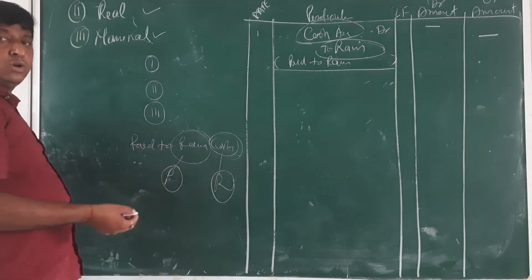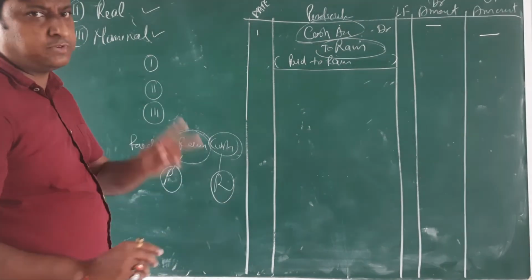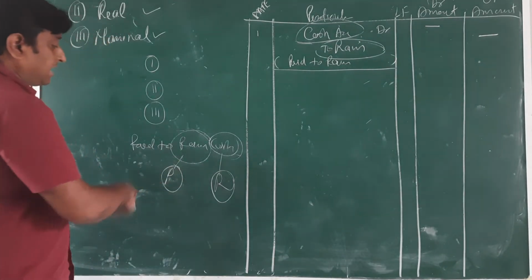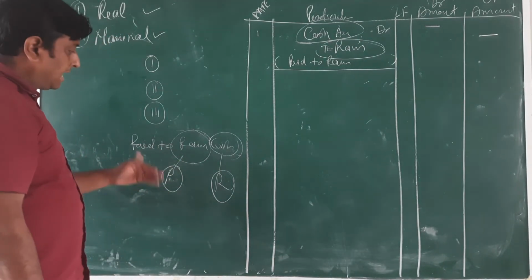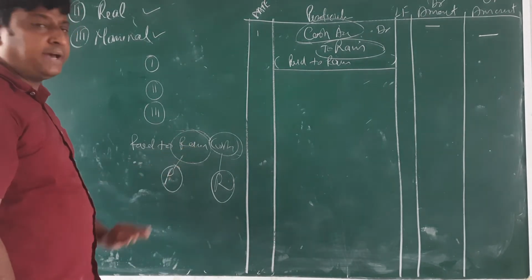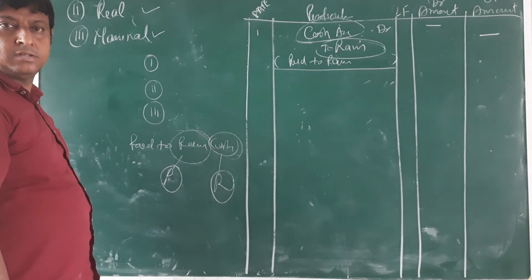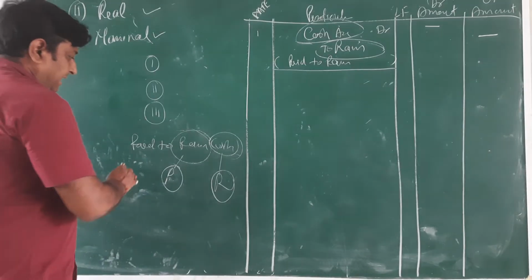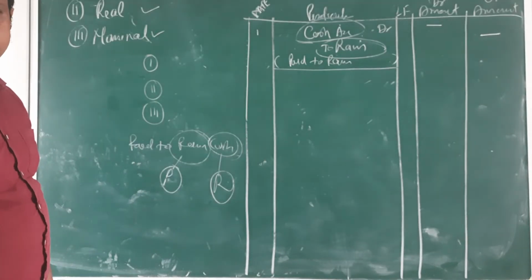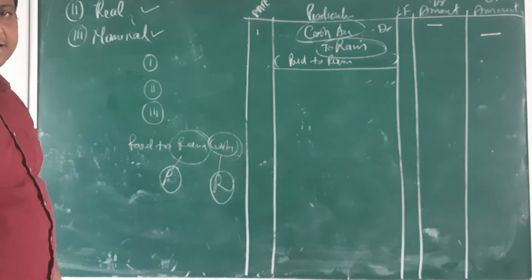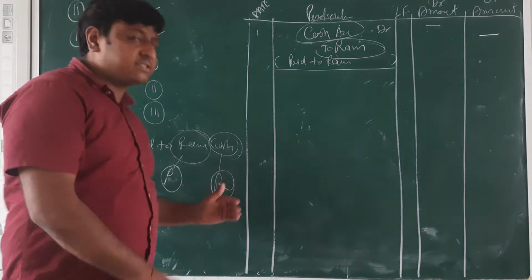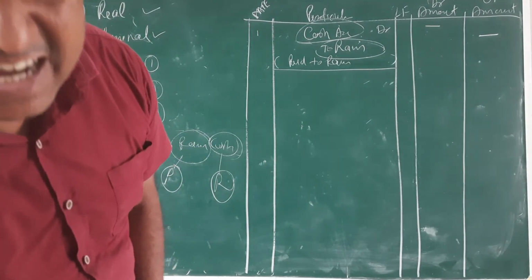Then follow the rule. In personal account, Ram received and you are going to pay. Cash paid to Ram. So Ram received, so receiver is credit. On the basis of that, we are going to enter the debit or credit.